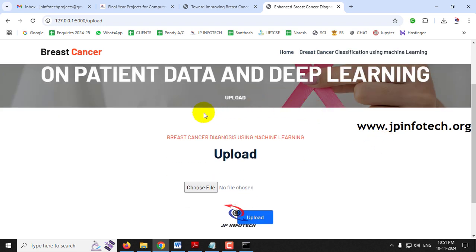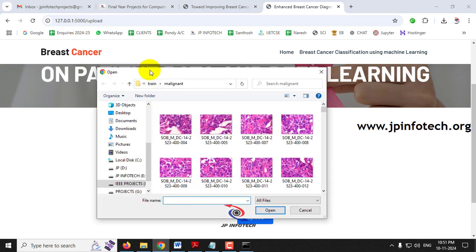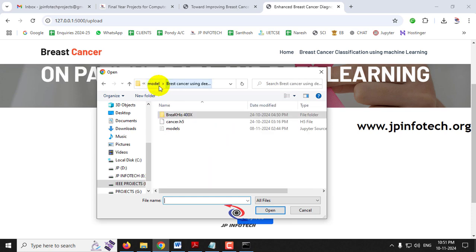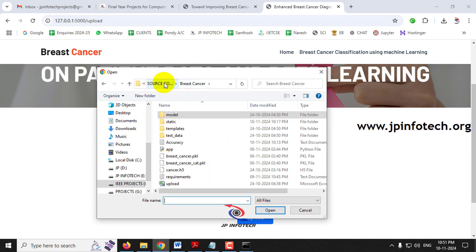So from this part we'll be seeing the machine learning part. Now let us select the breast cancer diagnosis using machine learning. Now let us select the data set. Inside the source code folder, we have the breast cancer folder.